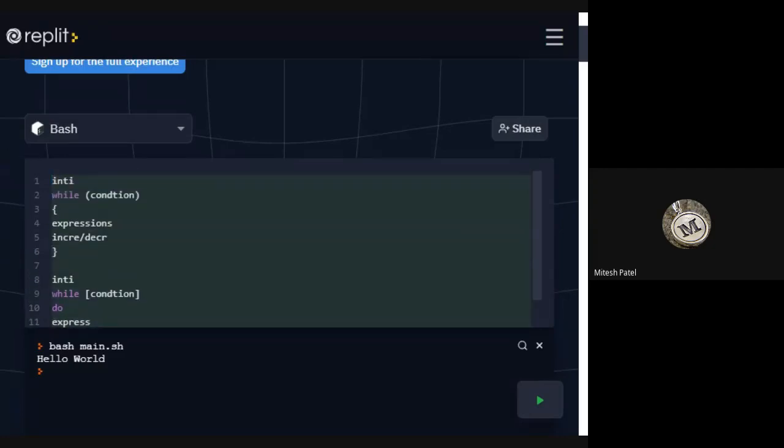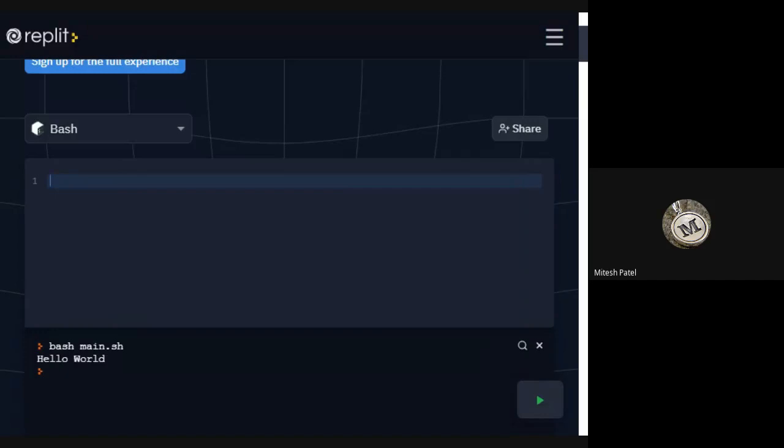Let me give you one example. Let's say i=0. Keep one thing in mind: whenever we are initializing a variable, there is no need to put a space. But whenever we are writing the while condition, we need to put a space. Let's print 1 to 10. Here, $i less than 10, so it will print 1 to 10.